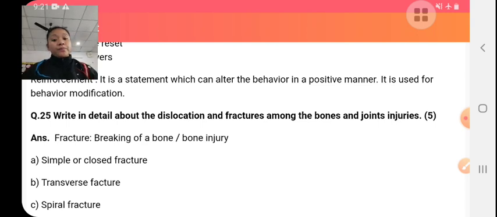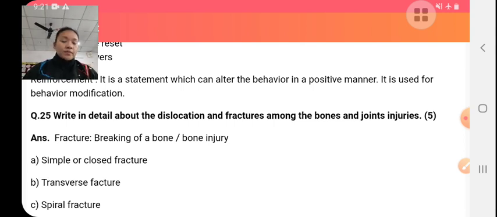There is severe pain around the fracture or dislocation. There will be swelling over the affected part. In the joint or bones no movement is possible. The temperature rises, and further the fractured part is deformed.